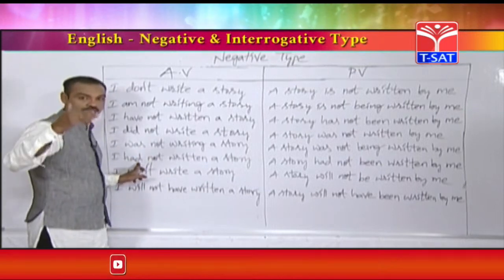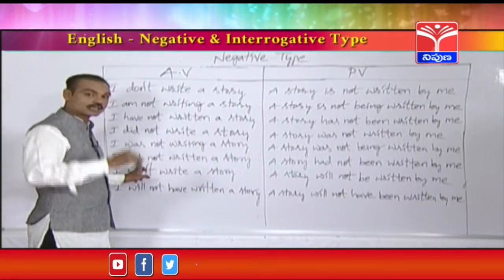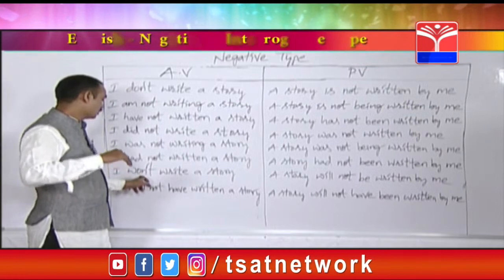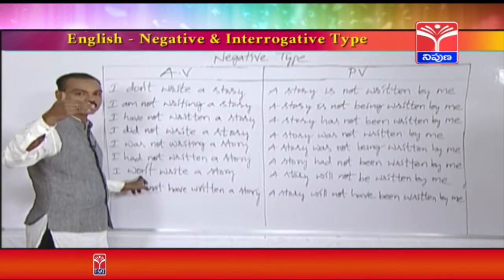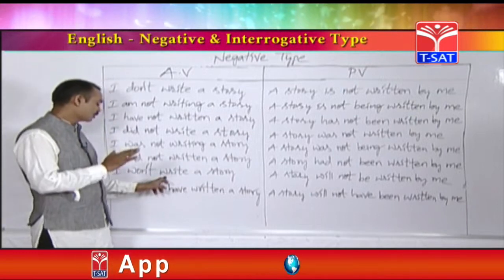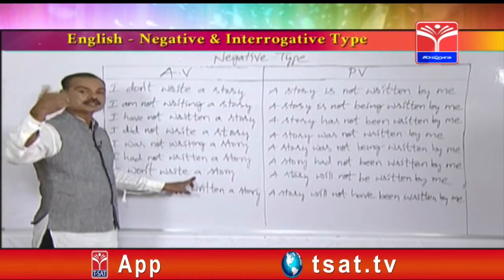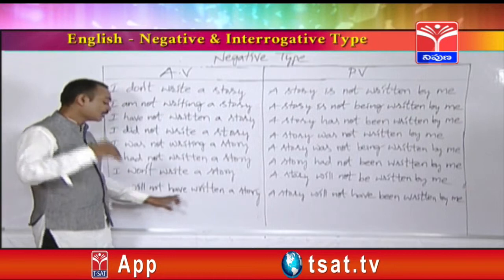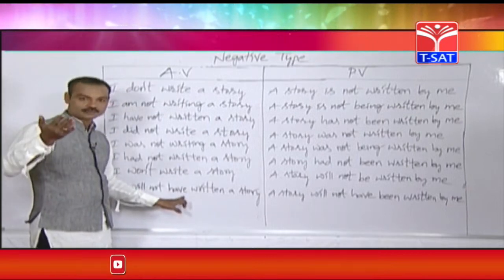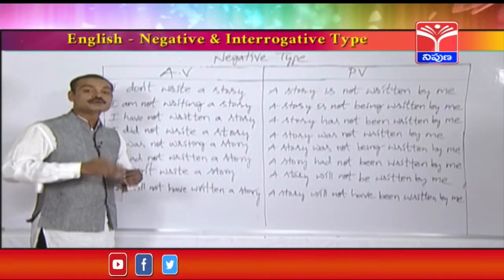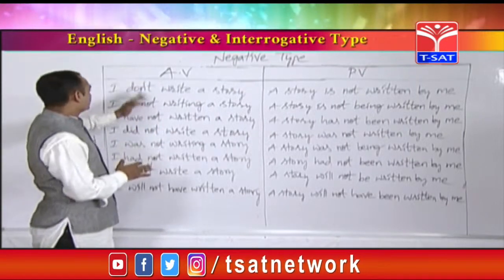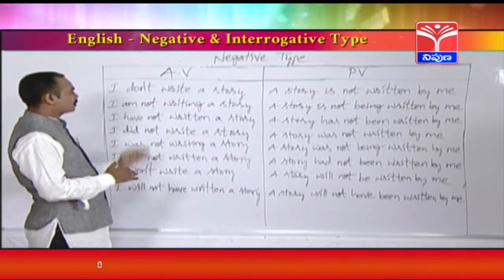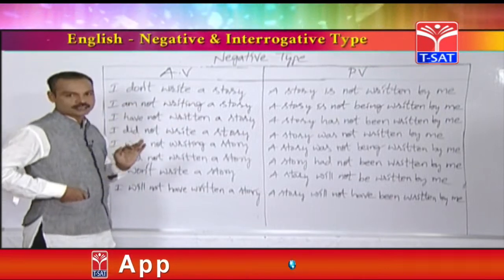Next, when you find had not, that is called a past perfect tense sentence. Will not or shall not, will not becomes won't, shall not becomes shan't; you can think that such sentences are from simple future. Next, will not have or shall not have, those sentences are from future perfect tense. So, friends, with the help of the helping verbs only you can find out the name of the tenses.